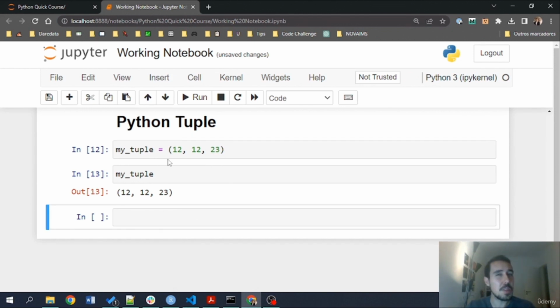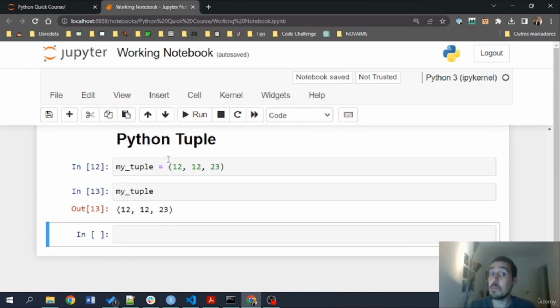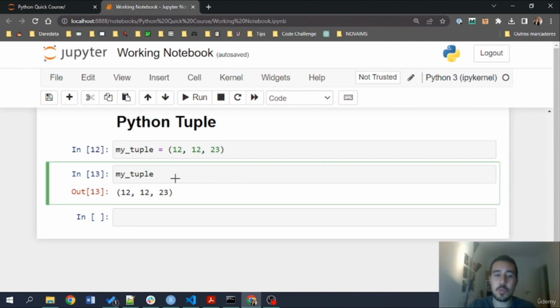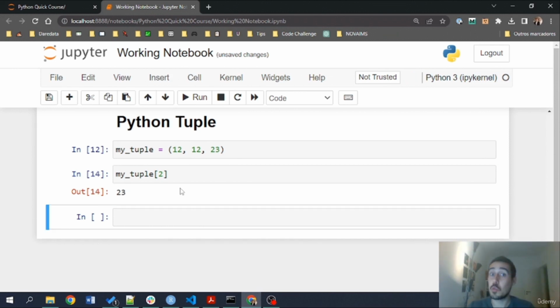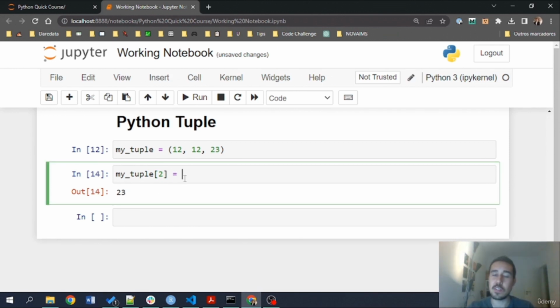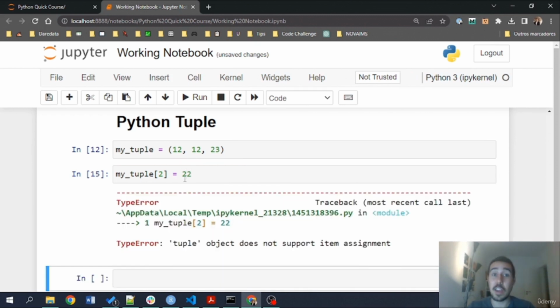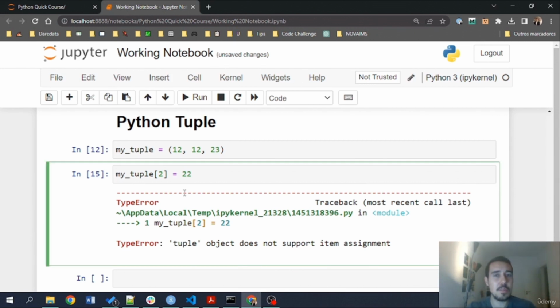The main difference between tuples and lists is that tuples are not mutable, unlike lists. For example, if I try to access the second index, third element of this tuple, I'll get 23. But if I try to change this, remember that this is enabled in lists, to, for example, 22, I'll have an error because the tuple object does not support item assignment, just like strings as we've seen. So this is an interesting data type that we have here in Python, and the main idea behind them is that if you don't want to change the underlying objects that you have in a specific data structure, a tuple is a very good way of storing those objects.